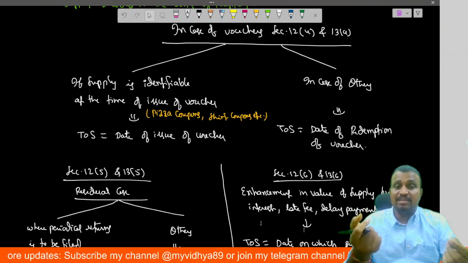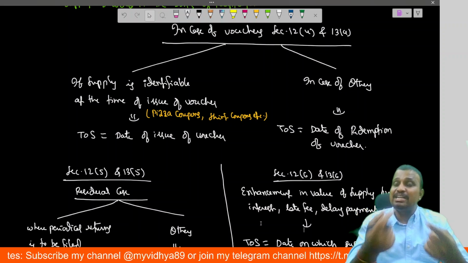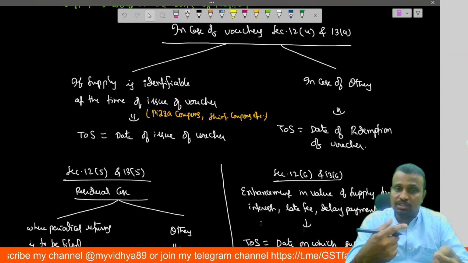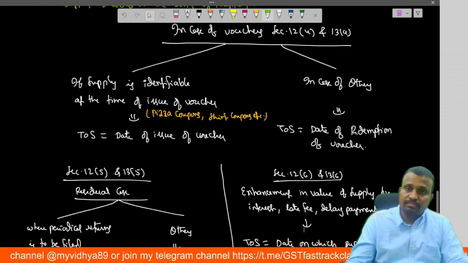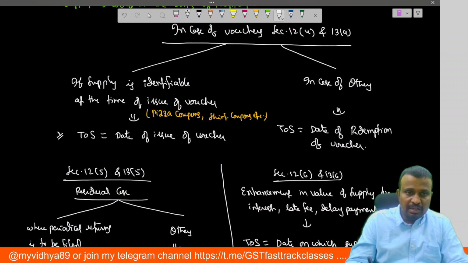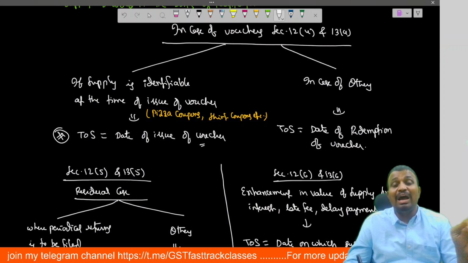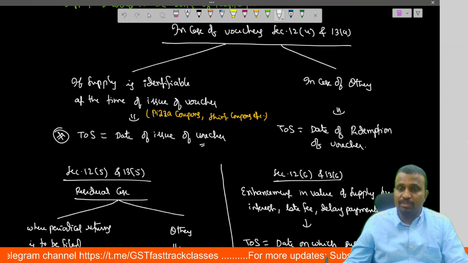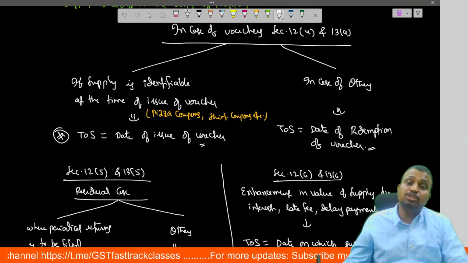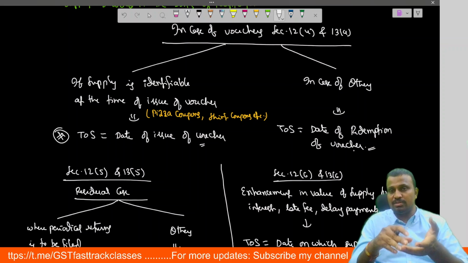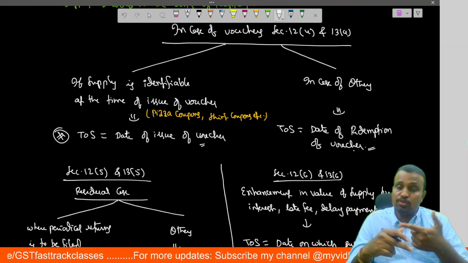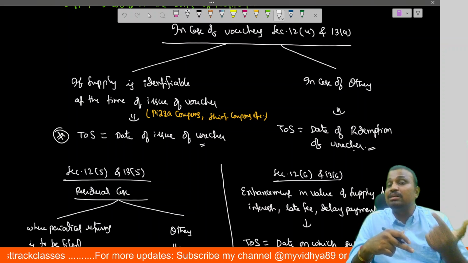So here the supply is identifiable. If the supply is identifiable at the time of issue of the voucher, then the time of supply is the date of issue of that voucher. Otherwise, the time of supply is the date of redemption of the voucher. For example, in case of food coupons, by using the food coupons you may purchase anything in that outlet.